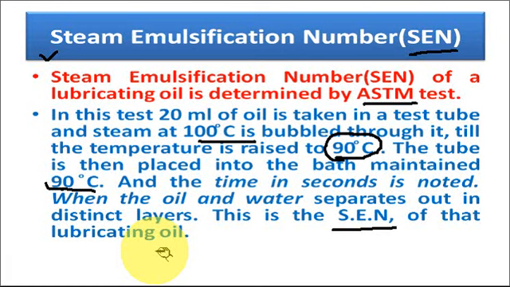The steam emulsification number should be as low as possible. The lubrication property will be better, because a low steam emulsification number indicates that the lubricating oil demulsifies very fast. So it would be a better lubricating oil.